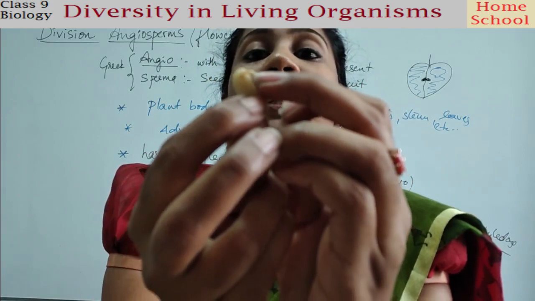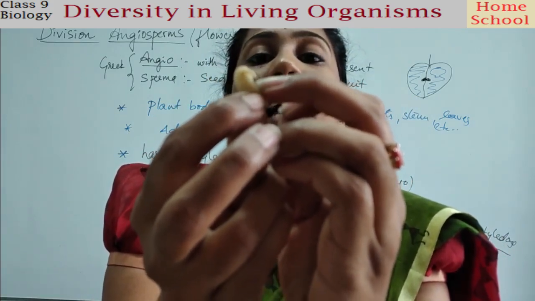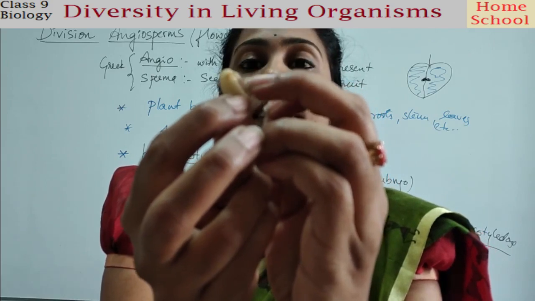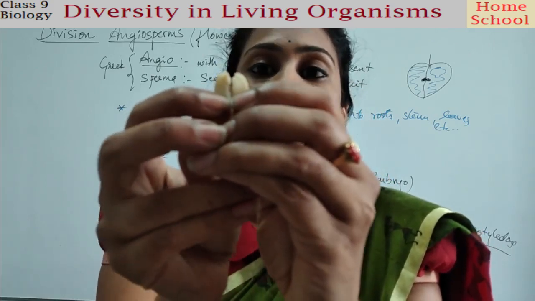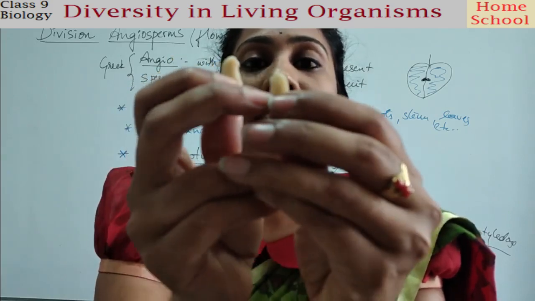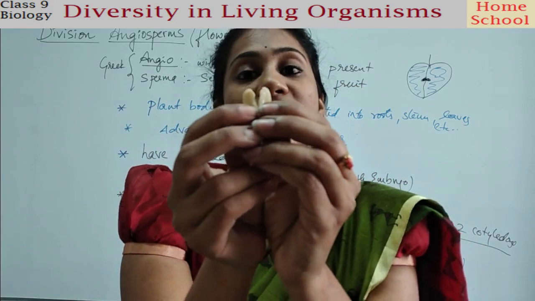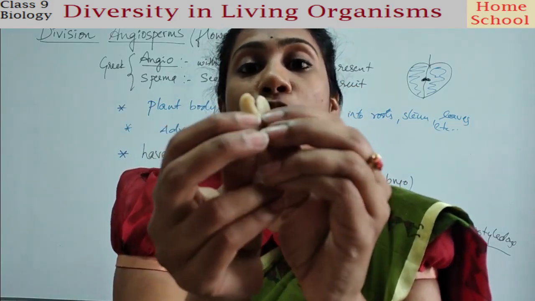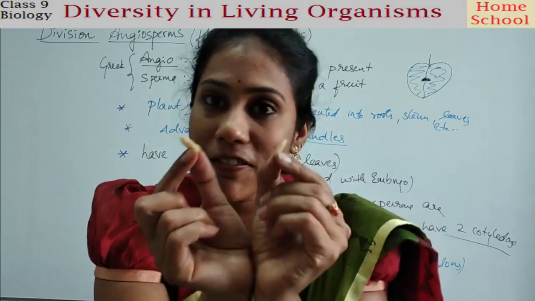When you put this in soil, this is what grows out to be a new plant. See, this embryo is associated with cotyledons. This is one, this is another, right? And during seed germination, these two cotyledons develop into small leaves, right?